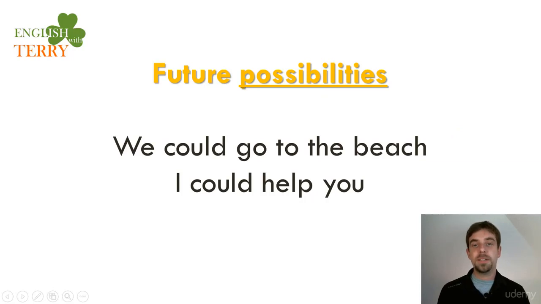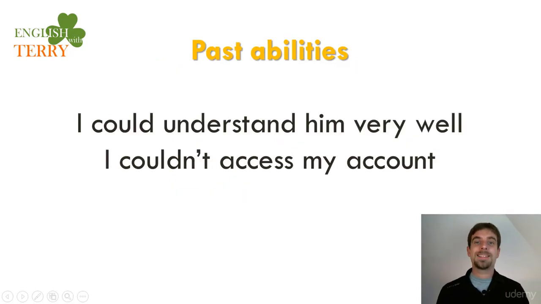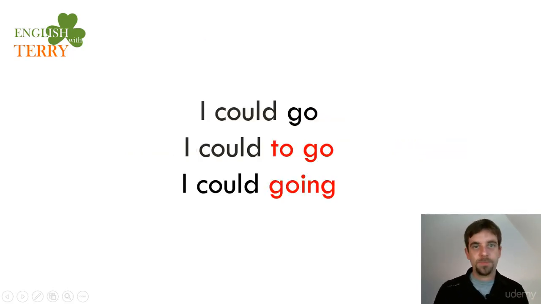For future possibilities, if you are with your friends, you say, we could go to the beach. This is a future possibility. Not necessarily it will happen, but it's a possibility. Or I could help you, as an offer. Past abilities, as in if you imagine a situation, I could understand him very well. That was your ability to understand. Or I couldn't access my account in your bank or your Facebook or whatever. You were trying and trying in the past, but it was not possible for you.